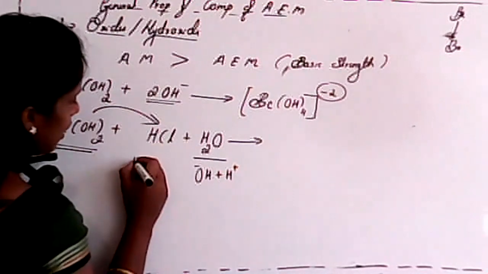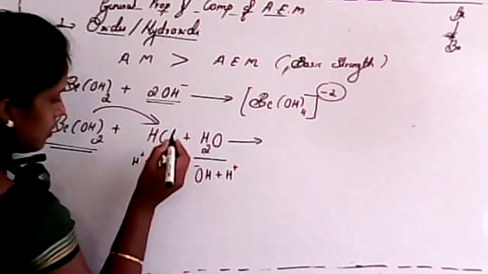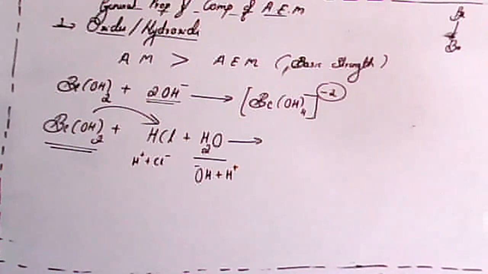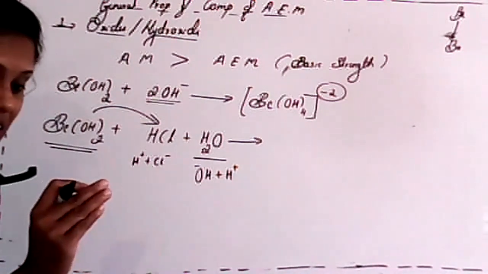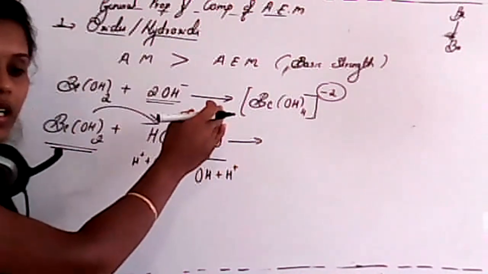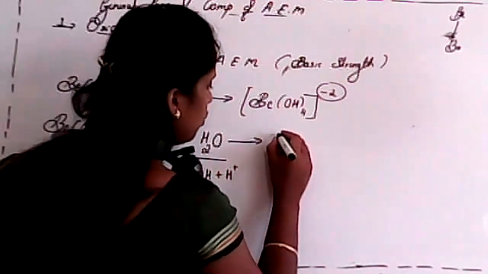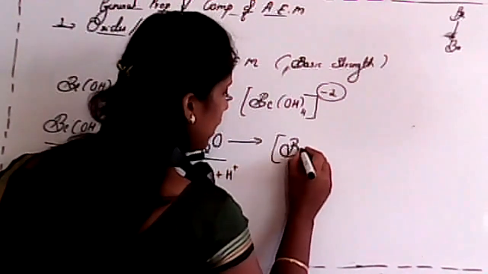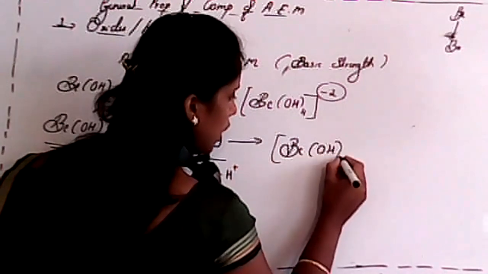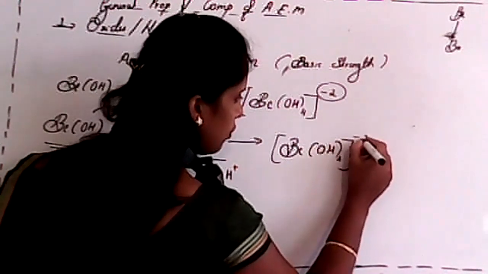But in this case, again we have H plus and Cl minus. So now see the product, students, it will be the same as the basic product. It gives the same product, the beryllate ion with -2 charge.